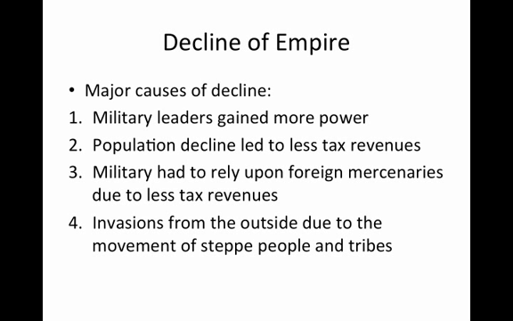Decline of the empire. Some of the major reasons why the Roman Empire eventually declined included, number one, the military leaders gaining more power. Number two, the population declined, and this led to less tax revenues for the overall needs of the empire. Number three, the military had to rely upon foreign mercenaries due to these less tax revenues and less population. And number four, invasions from the outside due to the movement of what were called the steppe people and other tribes.